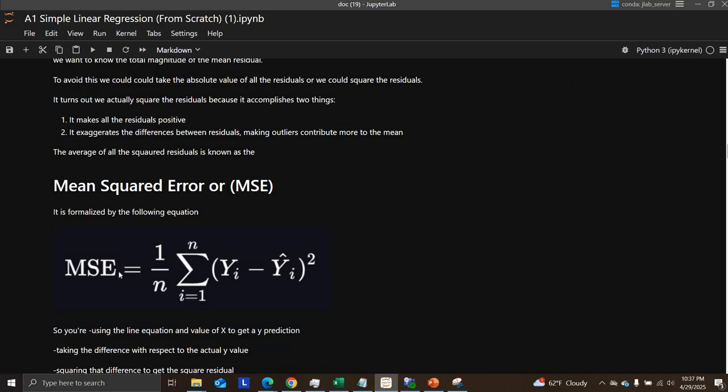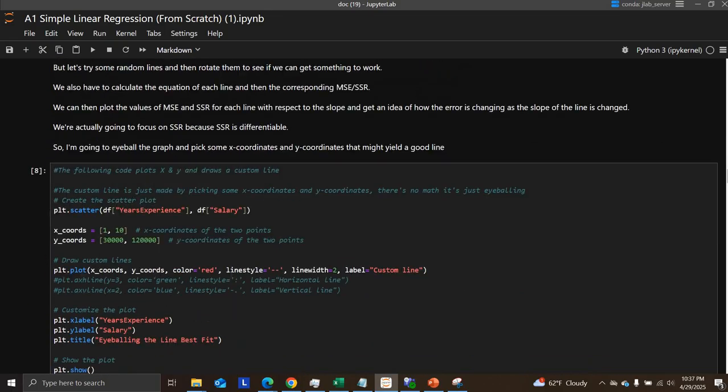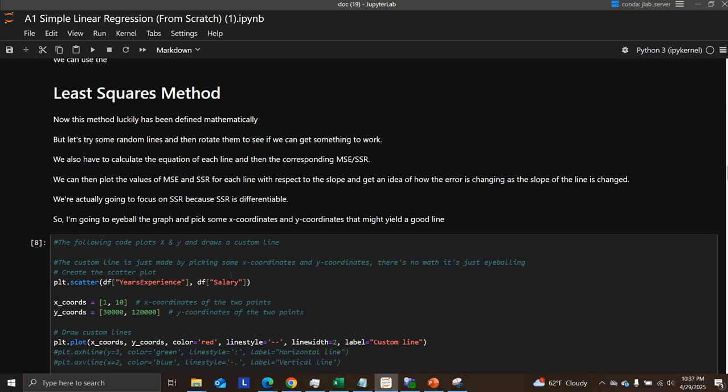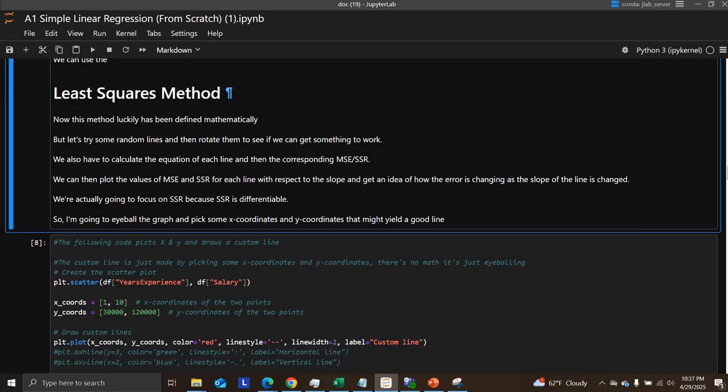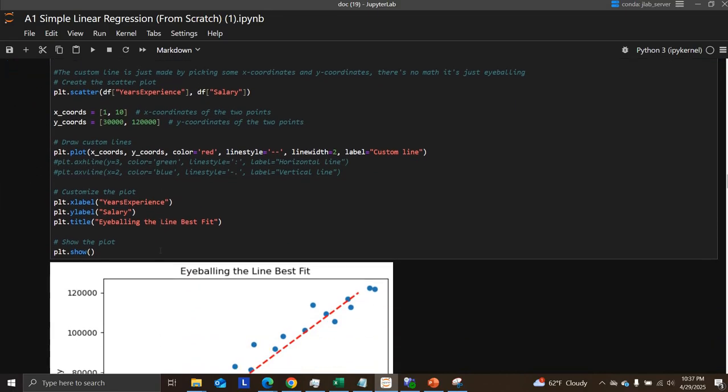Again, I'm just showing MSE. This is all a review. Please watch the previous video before you watch this. We're going to talk about the least squares method, but first we're actually going to do things by eye. So right here, I just created a line by eyeballing it.